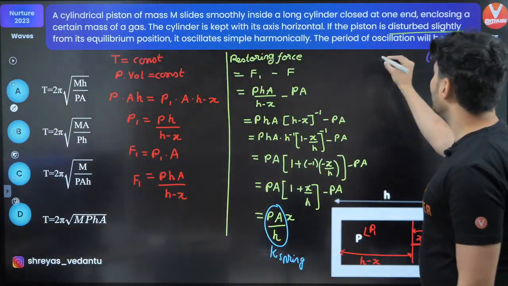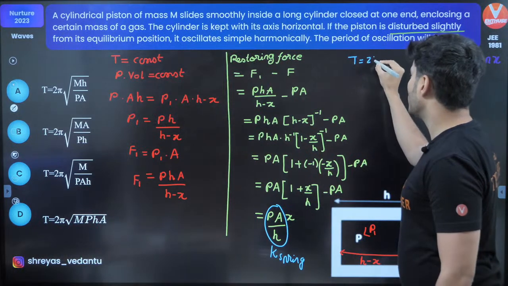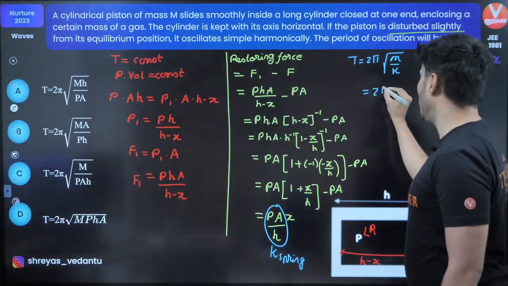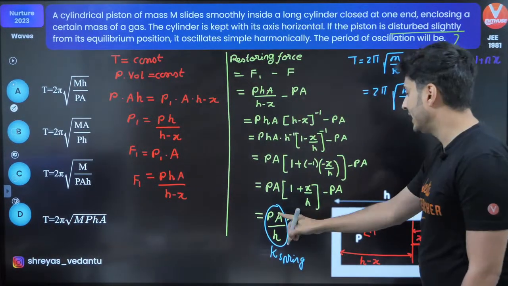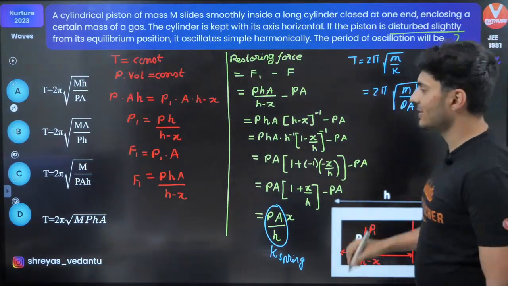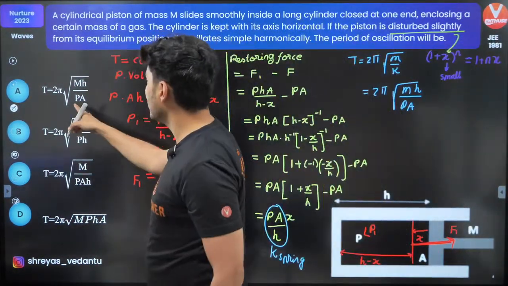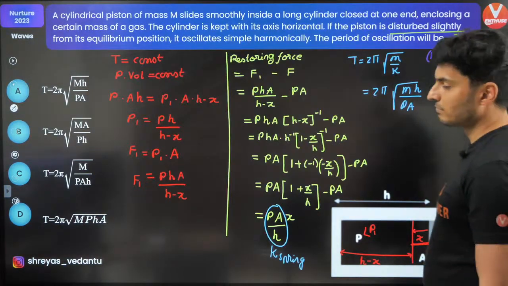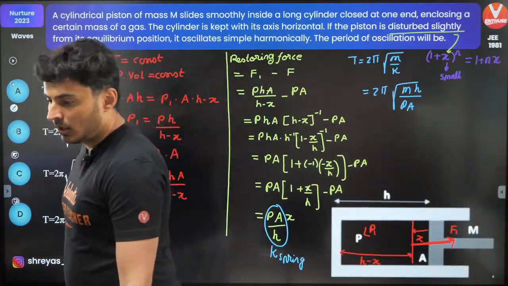Hence, what is the question? The time period. Time period, which is 2 pi under root mass by K, will be 2 pi under root m by K. K is PA by H, so H goes on the top. That's the answer. So do I have it somewhere? Yes, mH by PA. There you go. Excellent. Option A. Okay.